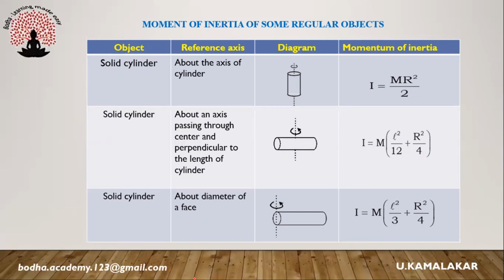For a solid cylinder rotating about any diameter passing through its face, the moment of inertia is m(L²/3 + R²/4).